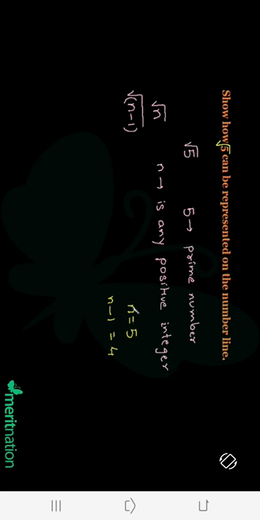In order to plot the square root of n, which is the square root of 5 in our example, we have the square root of n minus 1 already, which is the square root of 4, equal to 2. If we know where 2 is exactly on the number line, we can easily plot this. How? See 2, it's quite an easy plot, right? Let me draw a number line here.